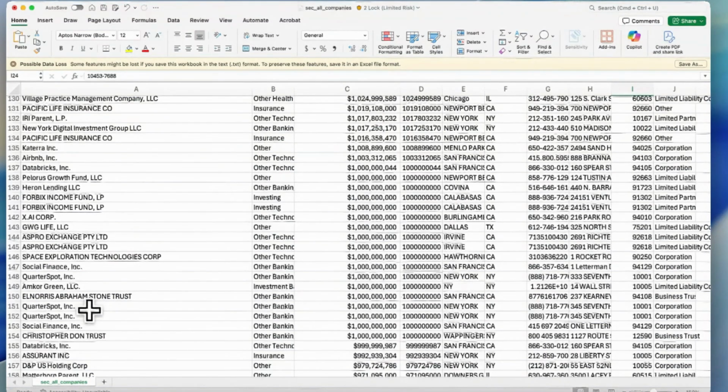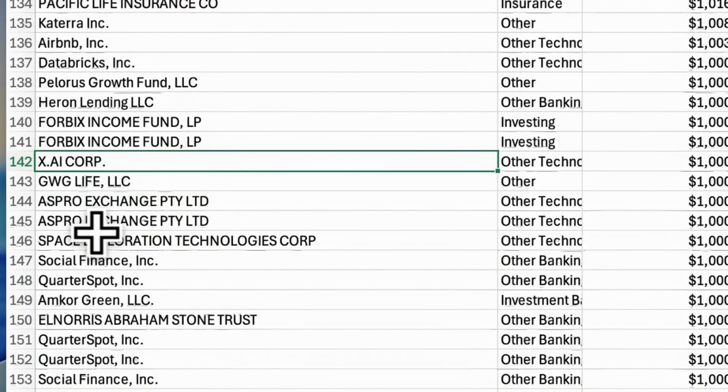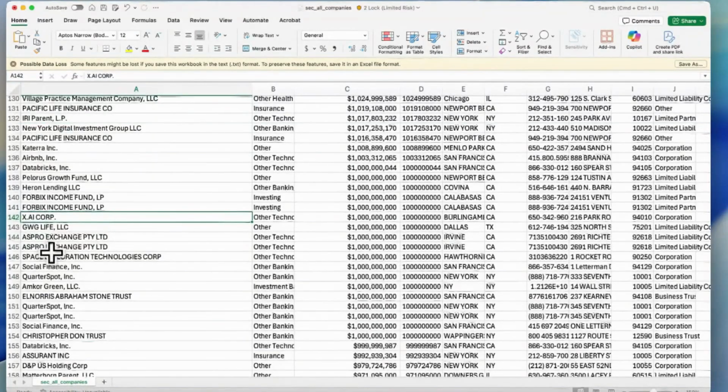I may lose some. I actually think this is that Elon Musk company. I guess it is xAI. It's somewhere from a pretty famous company, Databricks, Airbnb, etc. But they may not be in the top 100. If they are, all of these things.